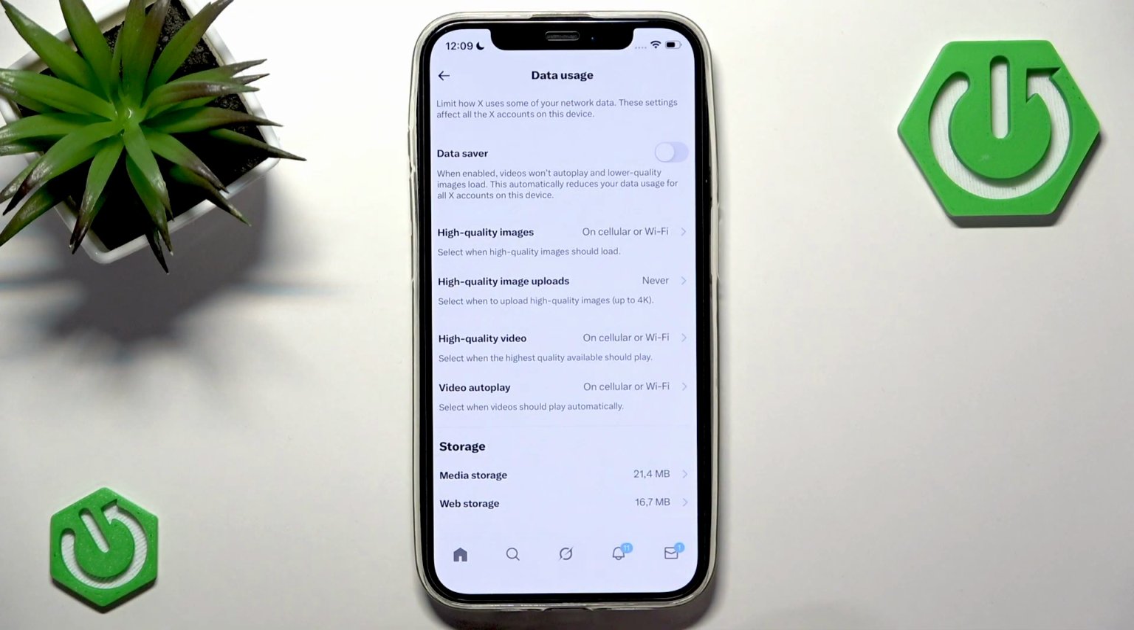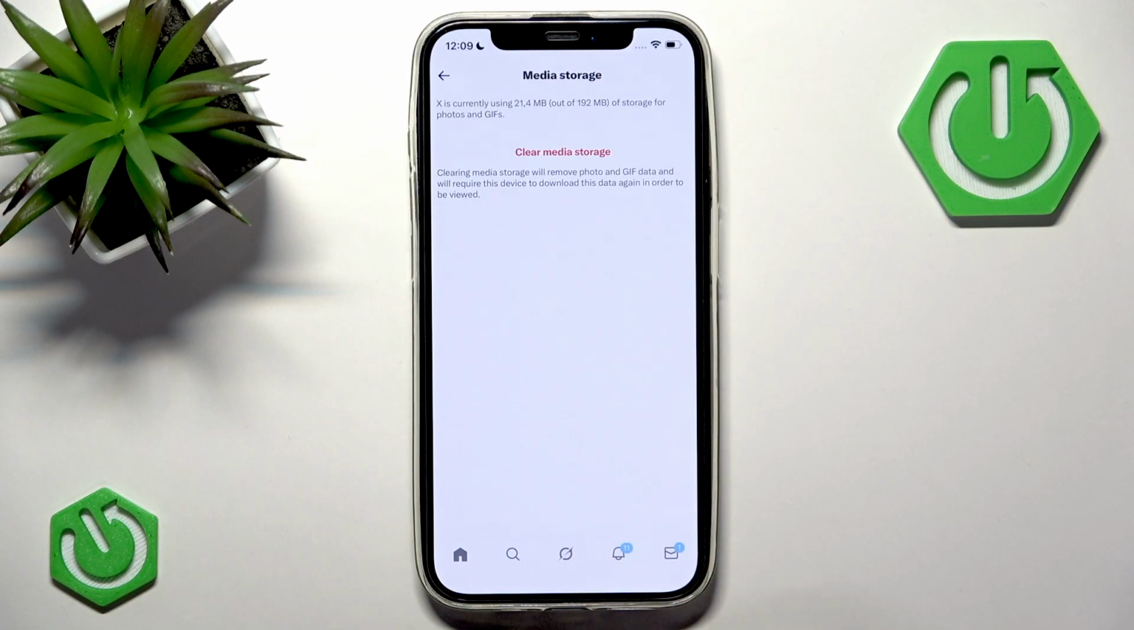And finally, under the section with your storage, you will see two different options, and those are media storage and web storage. So media storage is responsible for keeping your photos, GIFs and videos that you review on X, so you can clear that. And also web storage, which keeps you logged into your X account.